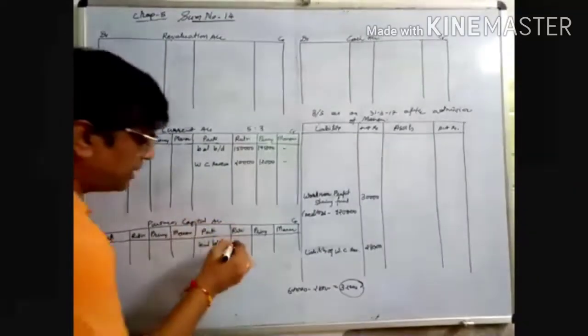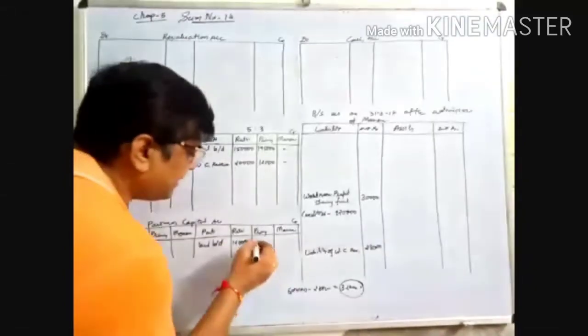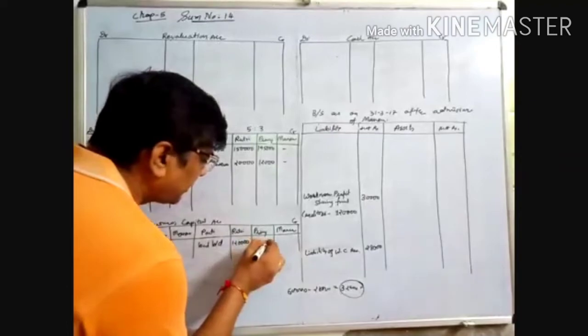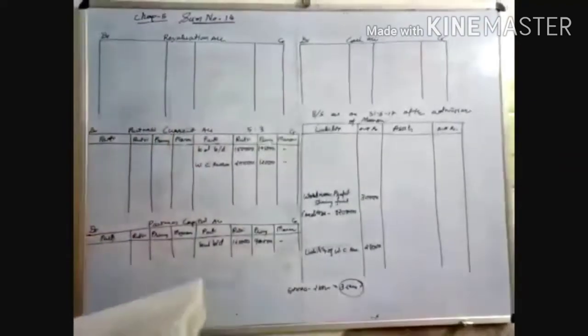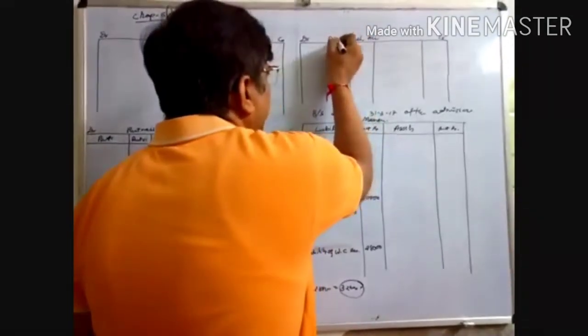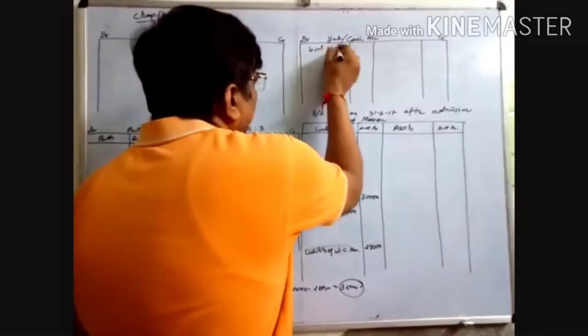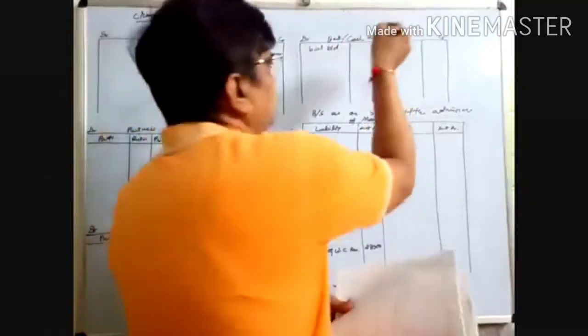Balance brought down 1,20,000 of Rutvi and 90,000 of Princey. Now the bank balance is there. So write in bank account balance brought down here. It is 60,000.